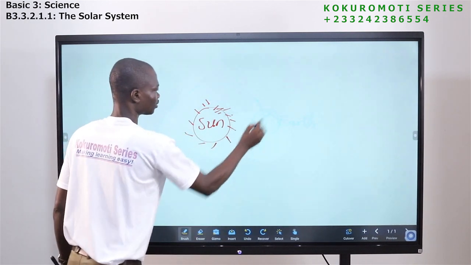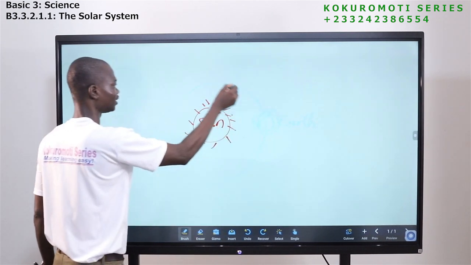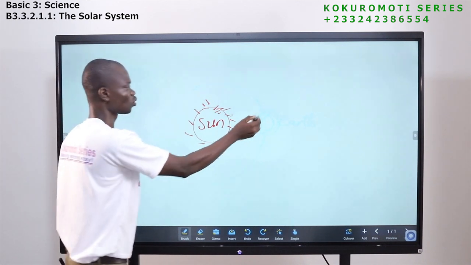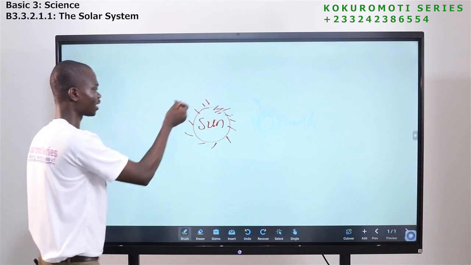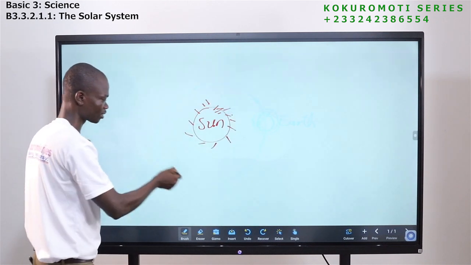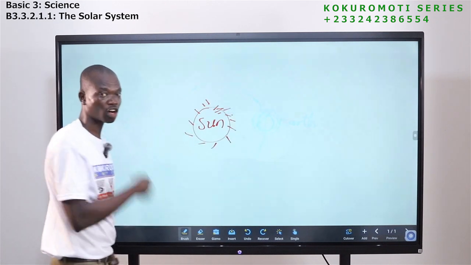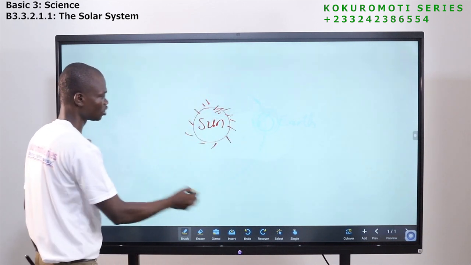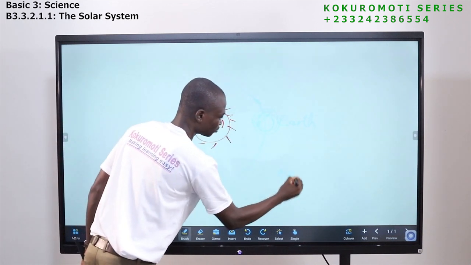The earth moves like this around it. So this is called the orbit. The path along which the earth or the planet moves is called what? Orbit. So it takes the earth 1 year.